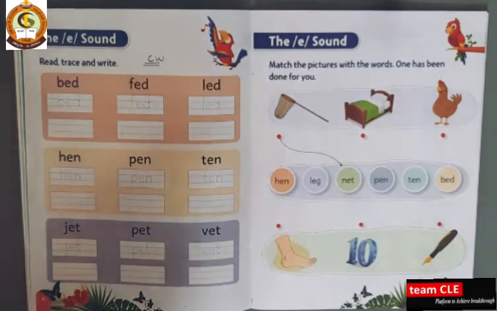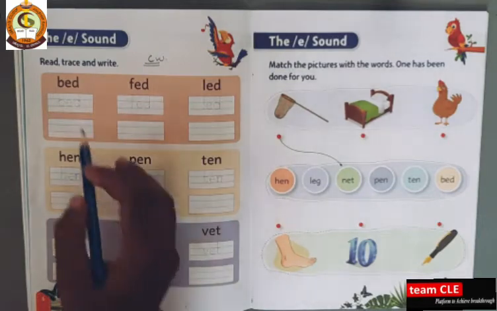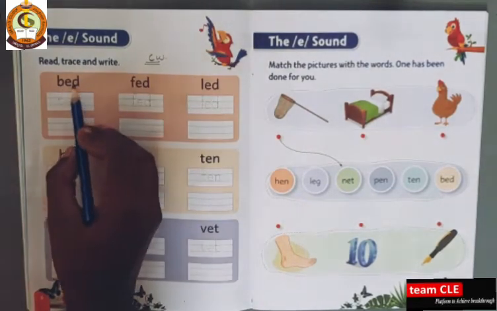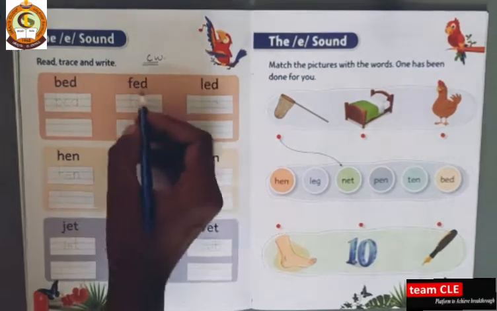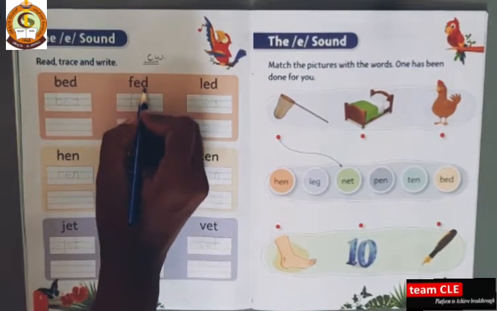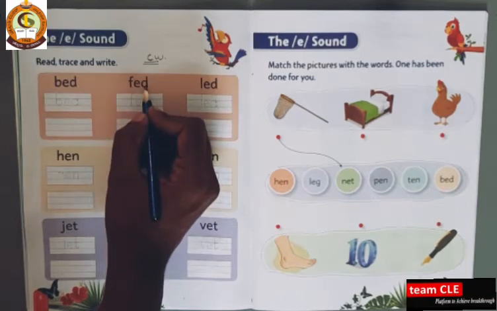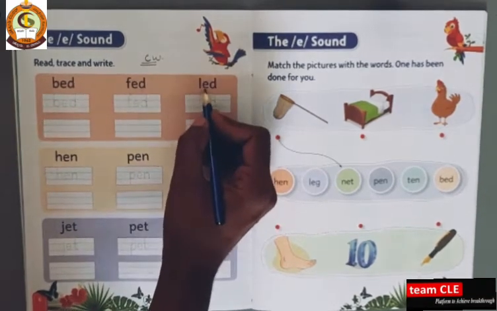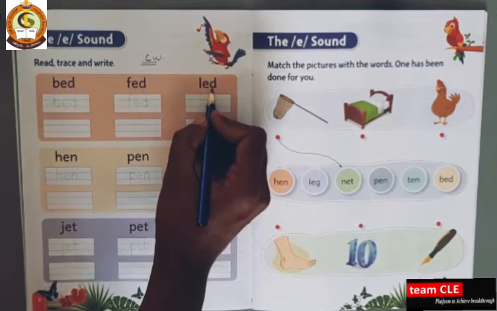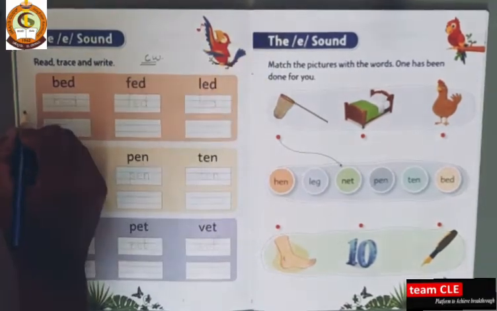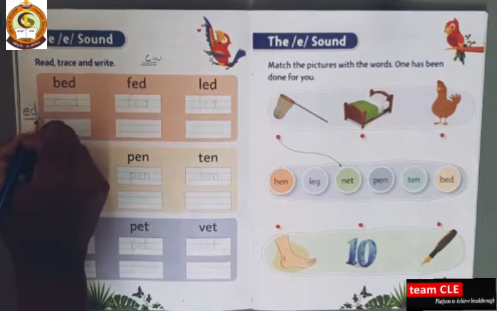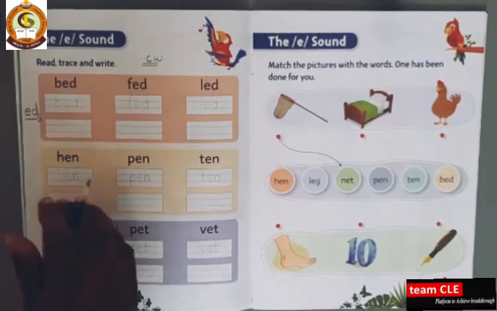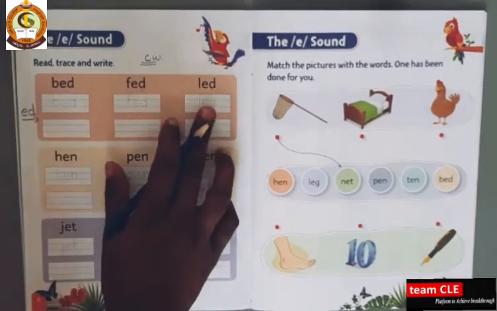So first children will read the words. Bed, bed. Bed, bed. Fed, fed. Fed, fed. Led, led. So this is an ED sound. So which sound is it? ED. Yes. Bed, fed and led.